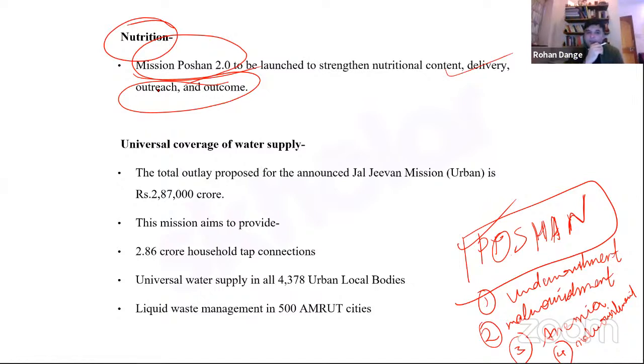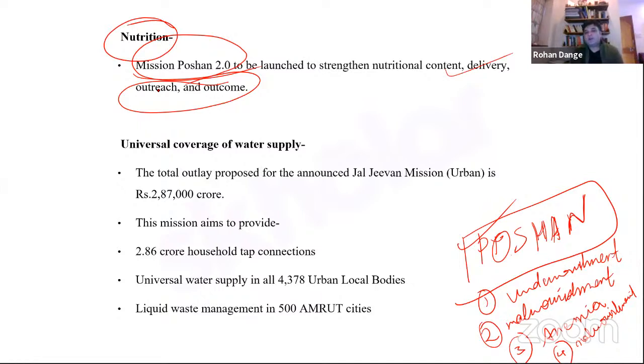Water is an important element. Water is very important for agriculture, water is important for industries, water is important for households, right? And water also sometimes unfortunately becomes the carrier of various bacteria, viruses, and other parasites, right? So when it comes to water supply, we have to make sure that potable drinking water is supplied in a timely manner to the citizens.